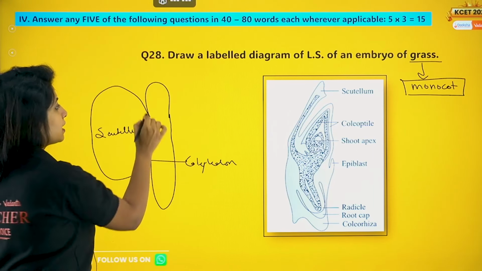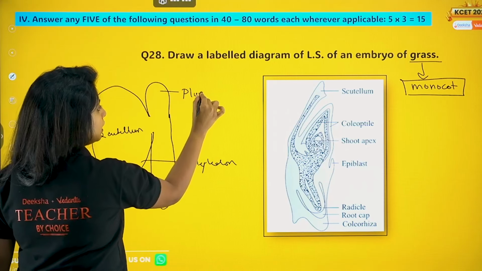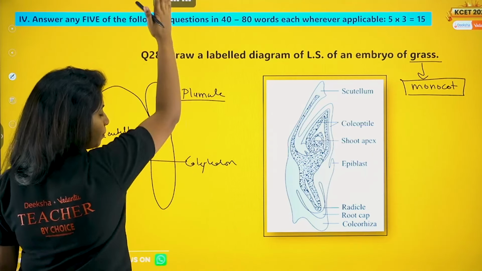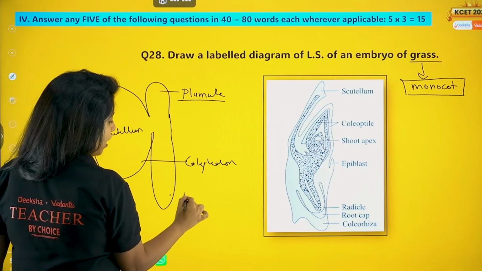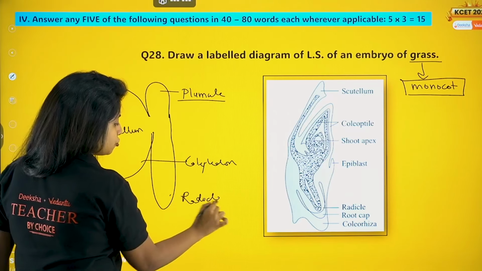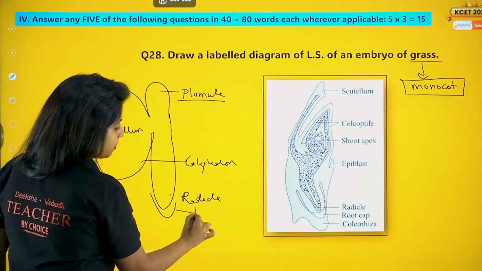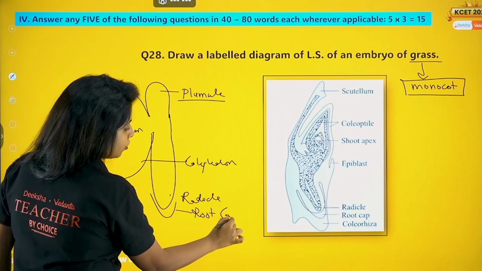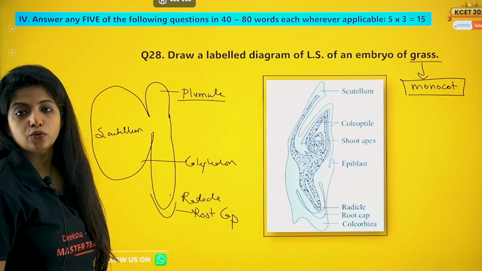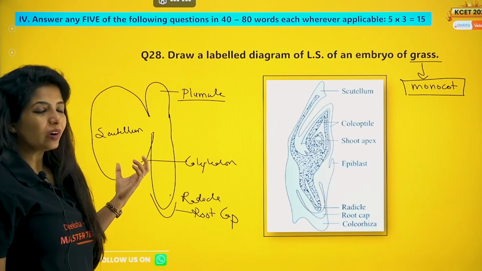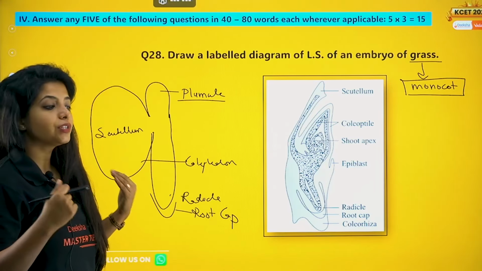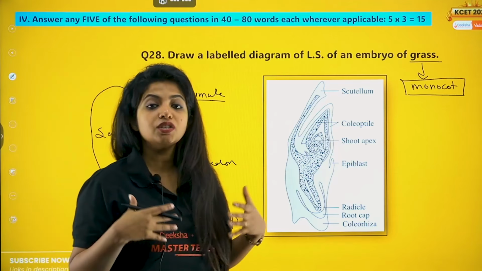Embryonal axis means an axis which will be giving rise to the plumule. Plumule means the shoot tip. It gives rise to the shoot. And then you have the radicle. The radicle is the root tip. The radicle is always covered by something that is known as the root cap. And over here, monocots, why do you think they just have one cotyledon? Because they were not able to utilize all the endosperm.